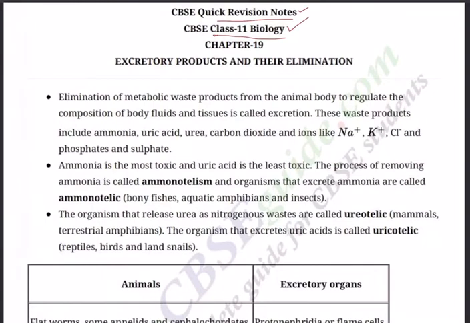As part of it, I am giving quick revision notes for each chapter so that during examinations it will be easy for you. Today, we are dealing with chapter number 19, excretory products and their elimination. So, what is basically elimination or excretion? Excretion is the removal or elimination of waste products of metabolism from the body in order to regulate the composition of the body fluids and tissues.